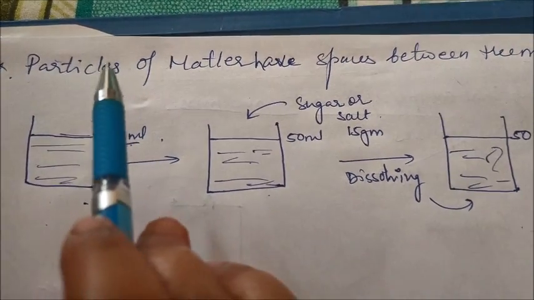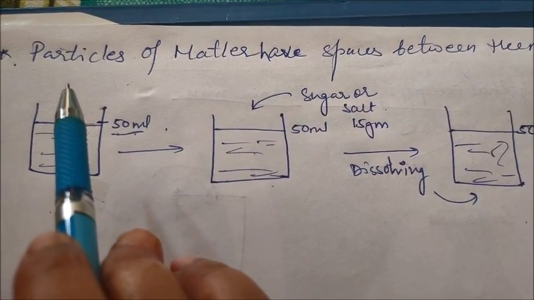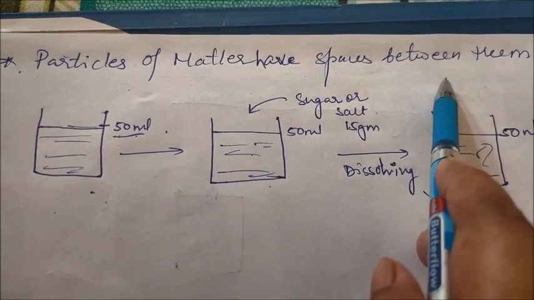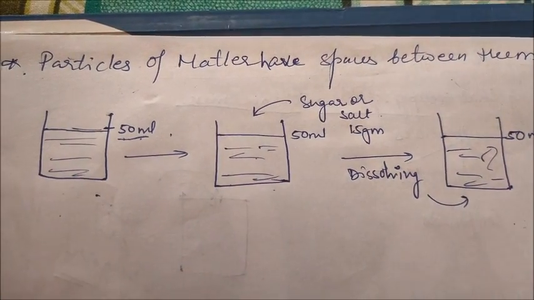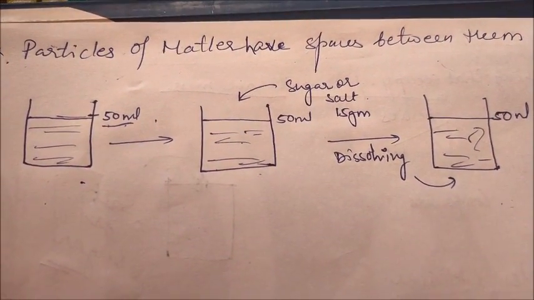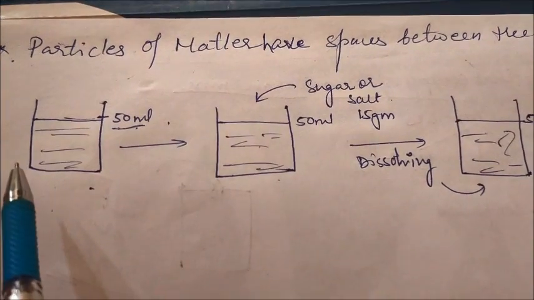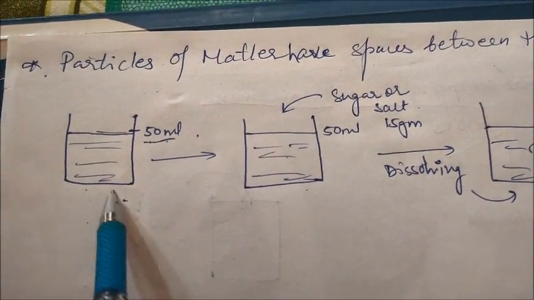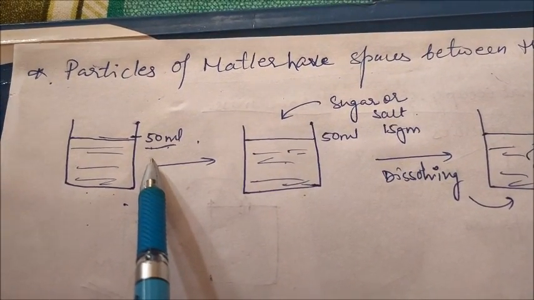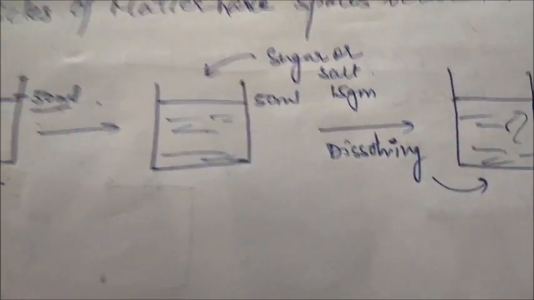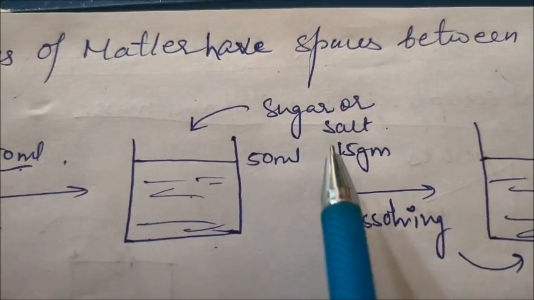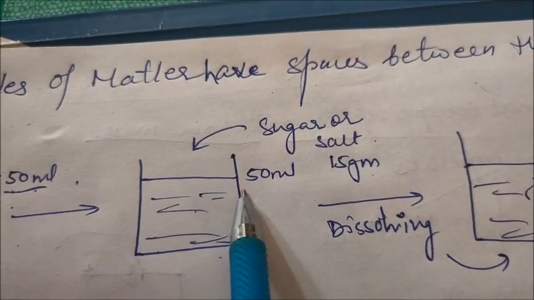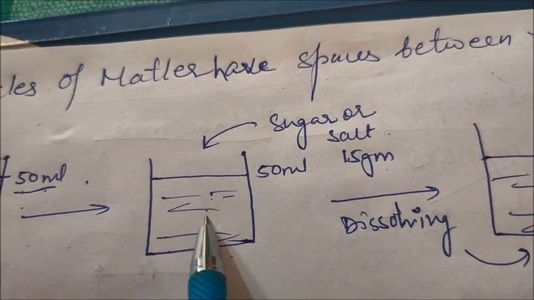Now let's study the second characteristic of particles of matter, that particles of matter have spaces between them. In any matter, the particles will have some spaces between them. To understand this better, let's take one example. For this, you need to take one beaker and fill water till 50 ml. In the next step, you need to add 15 gram of sugar or salt, or you can also take 10 gram, and add the salt or sugar into the beaker.